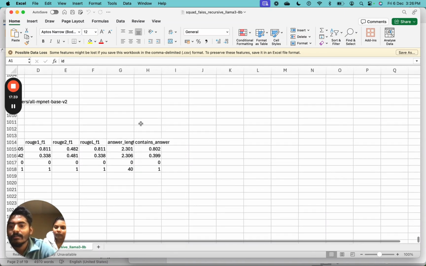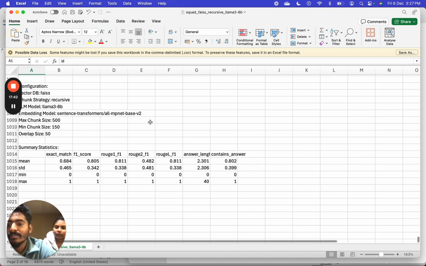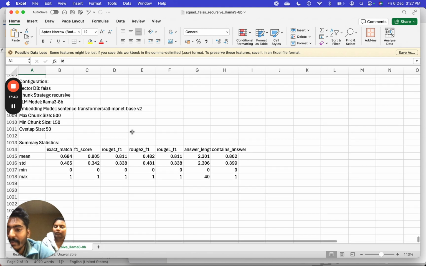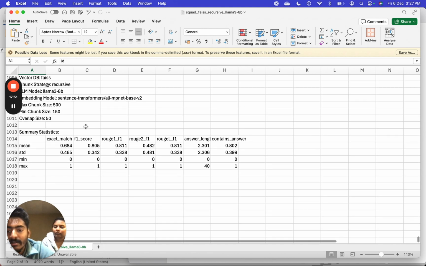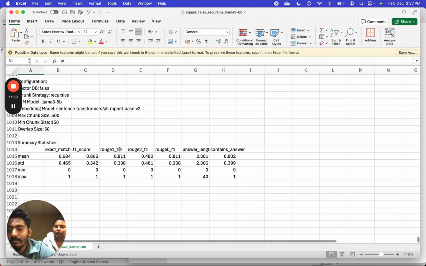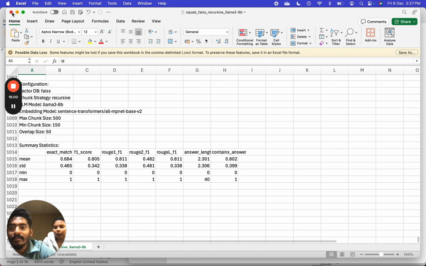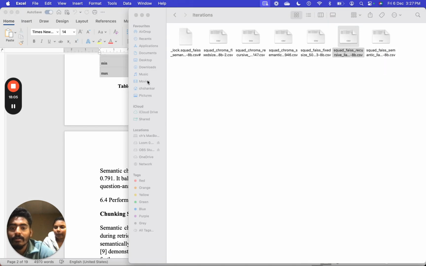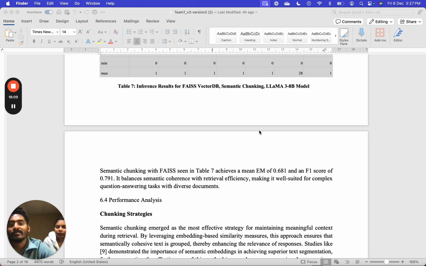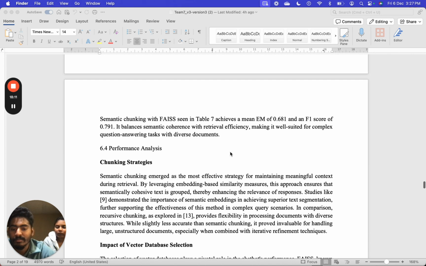Here is this particular summary, which says we used the FAISS database and the recursive strategy and this particular model, and the chunk size is 500 minimum. Overall, you can see our scores. It was like 80% accurate when compared to the SQuAD dataset. Yes, we used the SQuAD dataset for this particular report. We can use some other datasets, but we found this one is open source, so it's easy for us to go with that.